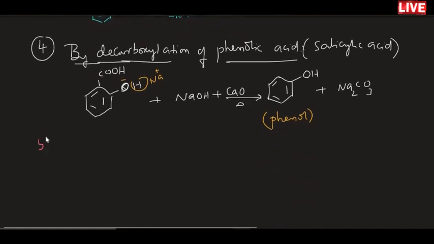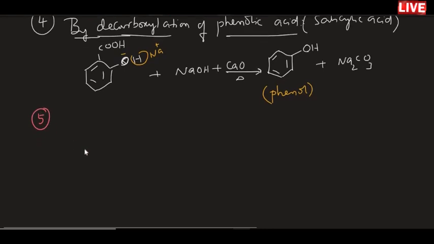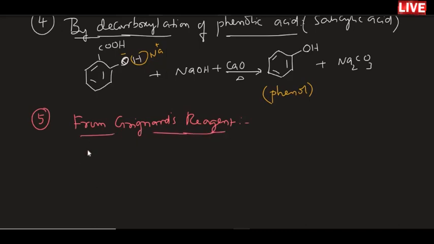Moving on to another type of method, we'll see. This is also an important one, that is from Grignard reagent. I think you have heard about Grignard reagent, but here to get phenol, we need to take aryl magnesium bromides.